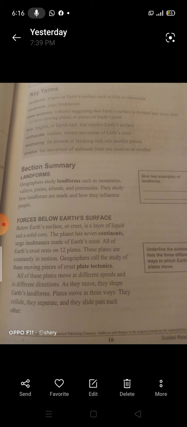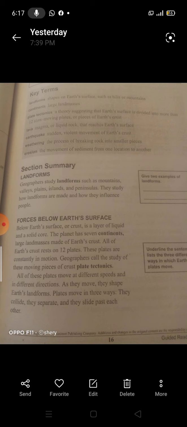Okay, let's explain the first point. They collide. The word collide means crash or hit each other or strike each other. And we know the word separate.